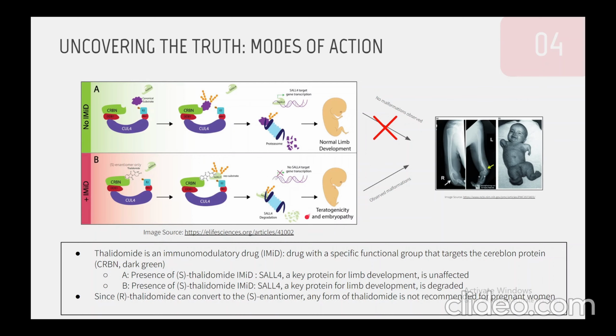So going back to this binding here, while only the S enantiomer will induce this biological pathway, the R enantiomer can once again interconvert into the S enantiomer and induce the pathway. Now, this once again confirms that consumption of either enantiomer or even a racemic mixture of thalidomide is highly hazardous for pregnant women.